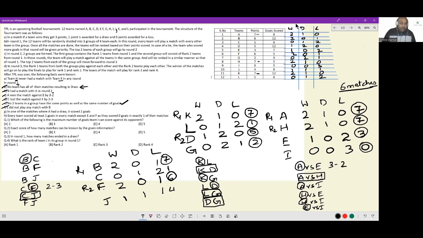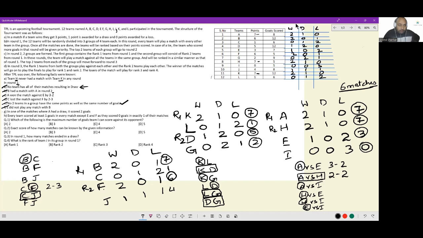Next point. In one of the matches where A had a draw, it scored 2 goals. So if A scored 2 goals in one of the matches in which it had a draw, the opponent will also score 2 goals. So it will be 2-2 here. A versus H has to be 2-2.